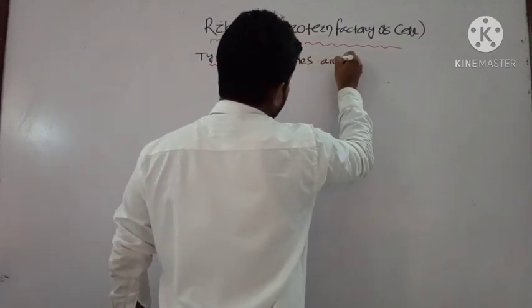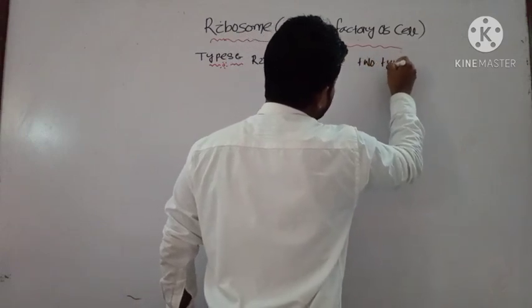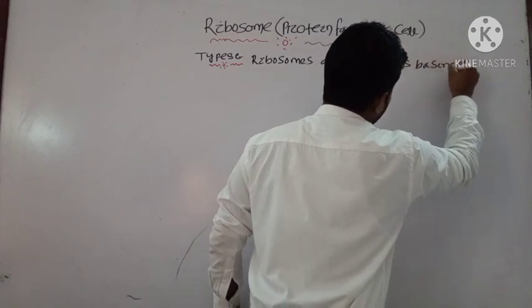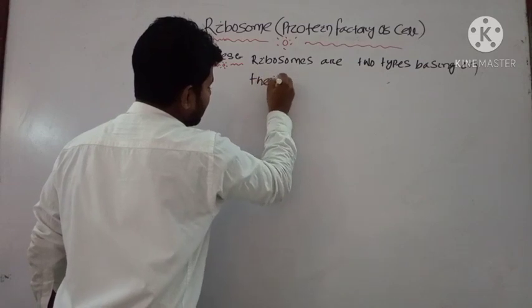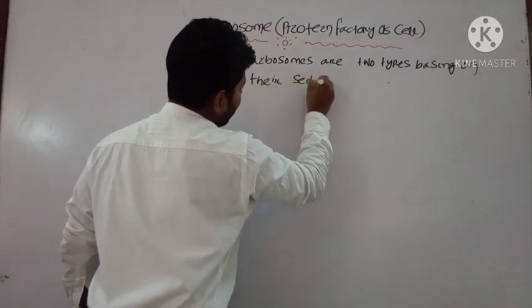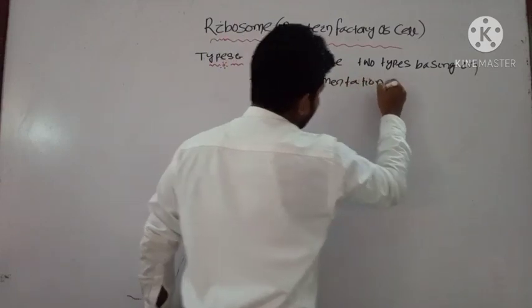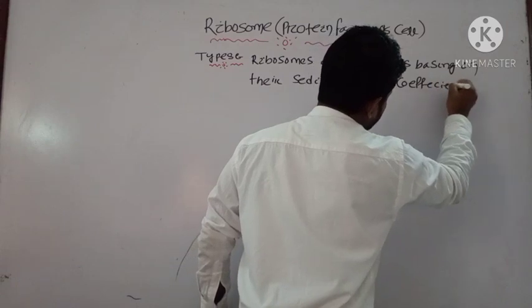Okay, ribosomes are of two types based on their sedimentation coefficient.